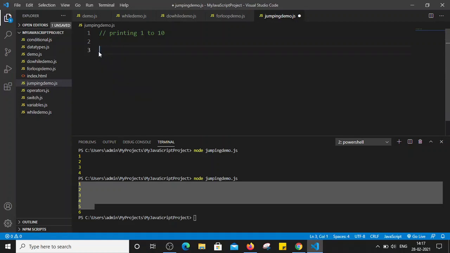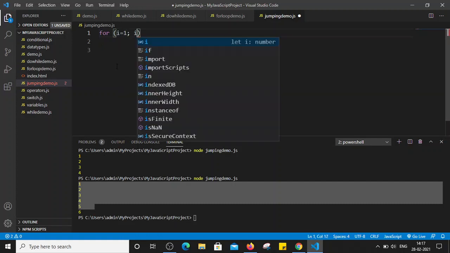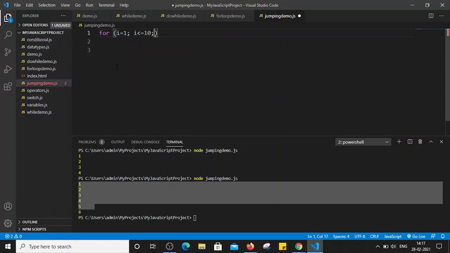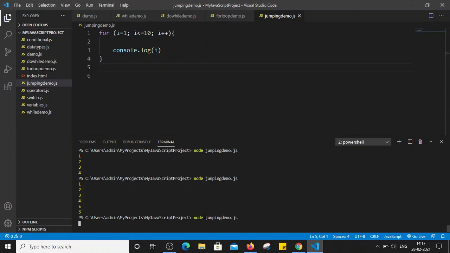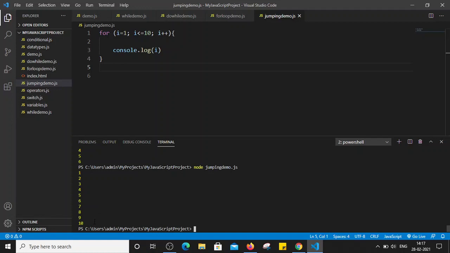Continue statement, right? So I'm again going to use the same for loop. Let's say for i is equal to 1, i is less than or equal to 10, i plus plus, and simply using console.log(i). So this loop will execute, and it will print the values 1 to 10 on my terminal. Now let's run this file again. See, it is printing the values 1 to 10.